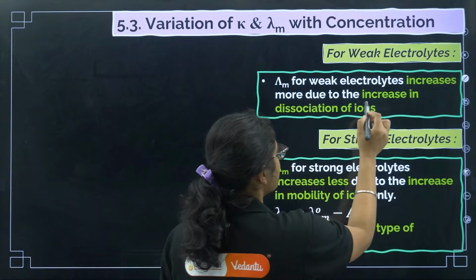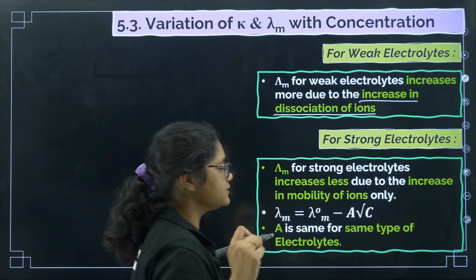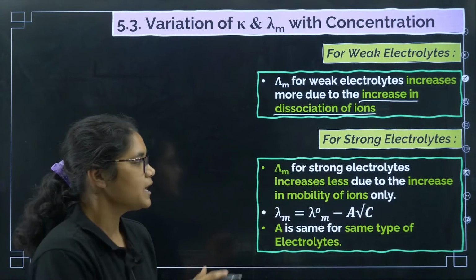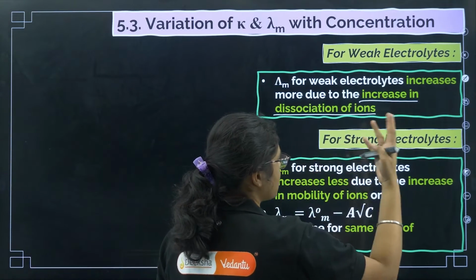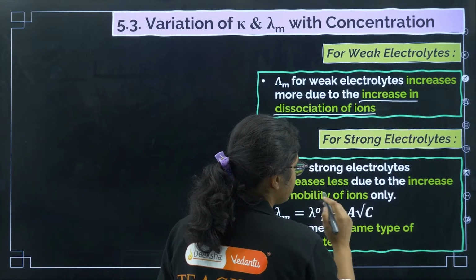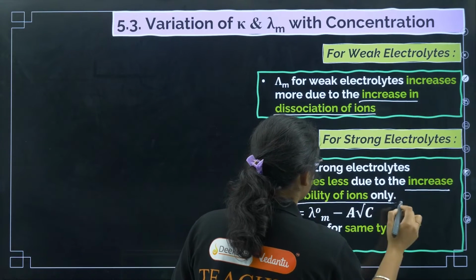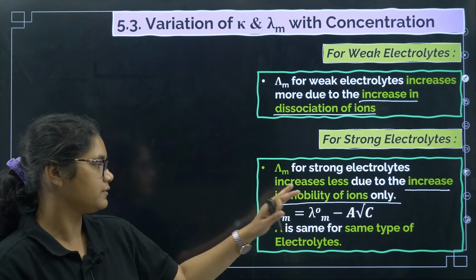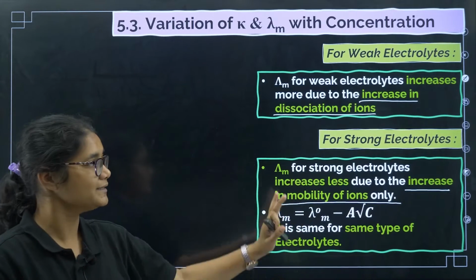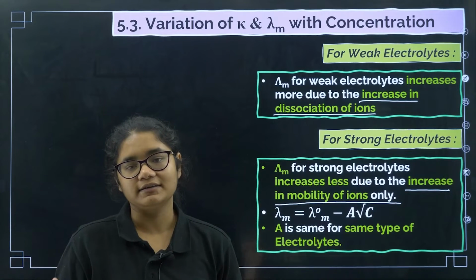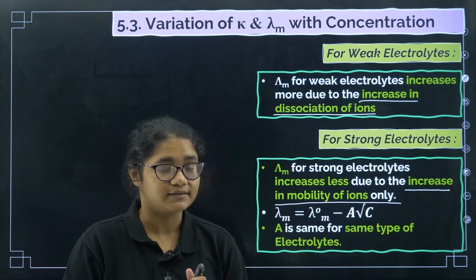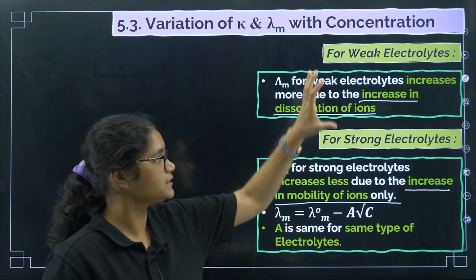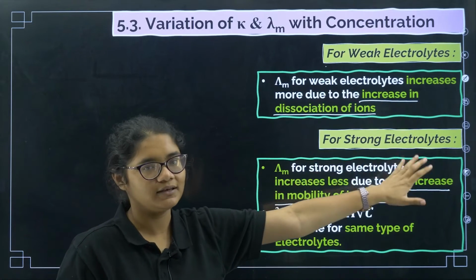You can see that because of the increase in the dissociation of ions, more ions are produced. In strong electrolytes also molar conductivity increases, but the reason here is the increase in the mobility of ions. So the mobility of ions increases, that is why the conductivity increases in strong electrolytes. Here, the number of ions increases, and that is why the conductivity increases for weak electrolytes. So the increase is more in this case, and less in that case.